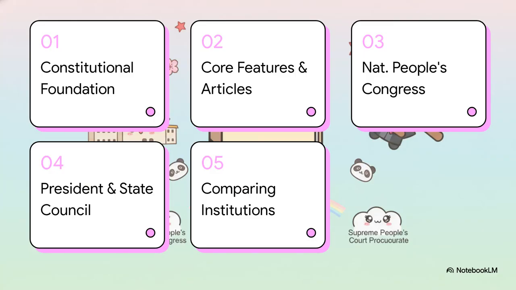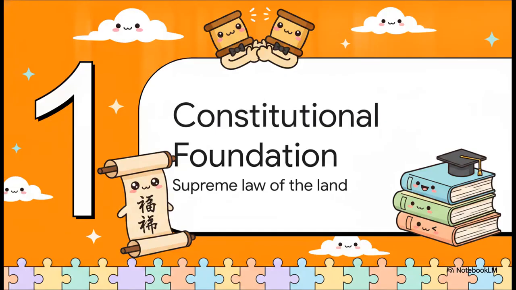Here is our architectural roadmap for today. We're going to start with the constitutional foundation, define the core features, and then examine the supreme legislative organ, the National People's Congress. Finally, we'll look at the President and State Council before comparing these institutions side by side. Let's move to Section 1 and see how this was built: the constitutional foundation, tracing the supreme law of the land.